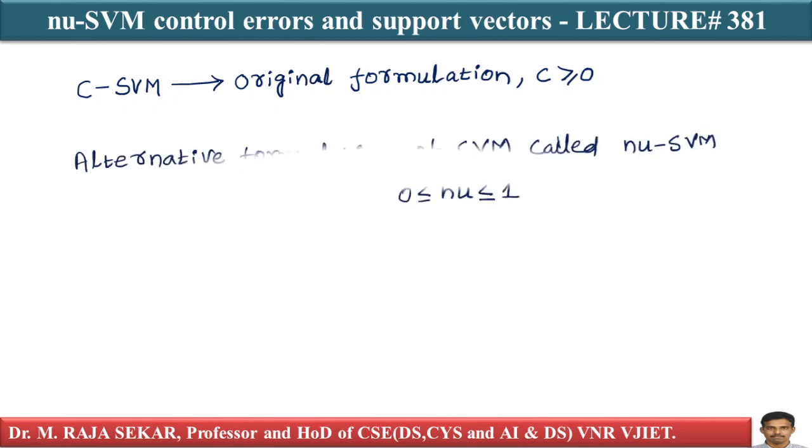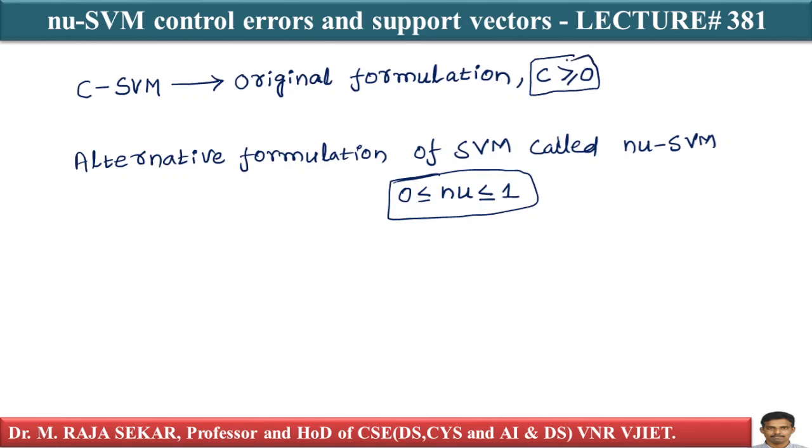There is an alternative formulation of support vector machines called nu-SVM. Our hyperparameter is nu. This hyperparameter lies between 0 and 1. In the case of C-SVM, your hyperparameter is greater than or equal to 0, so C is hard to interpret.